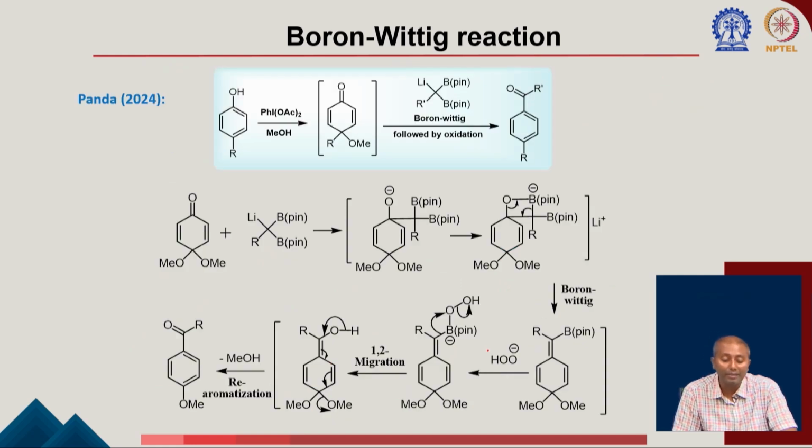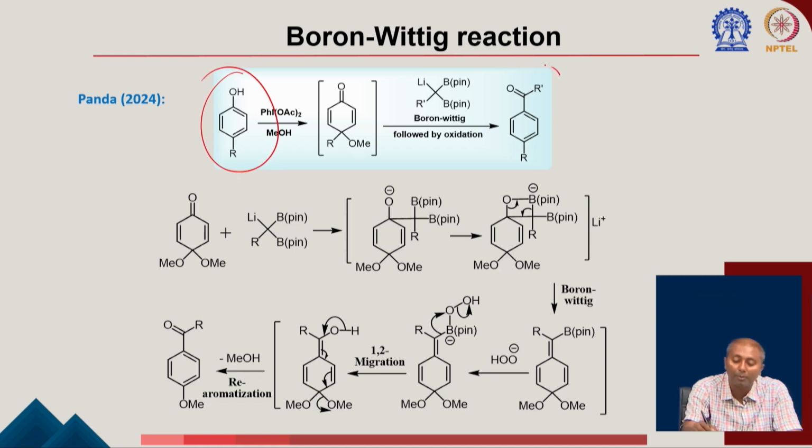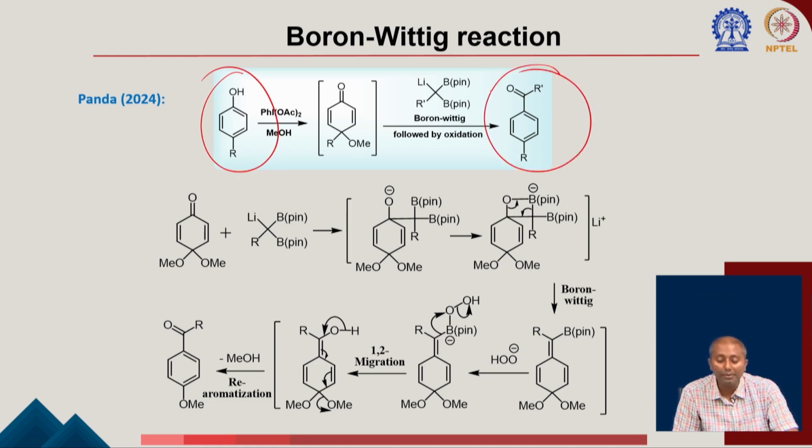We have recently shown another important application of this chemistry, the one-pot conversion of phenol to carbonyl compound. It was a very difficult transformation to achieve without transition metal. What we have shown is that you can use phenyl iodoacetate to oxidize the corresponding phenol to the corresponding quinone ketal.